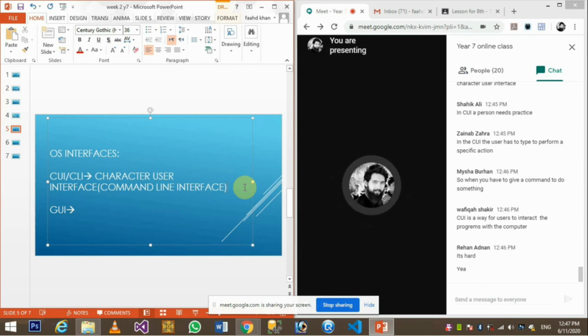If you wanted to do any specific thing, we had a command for it. Anything which we needed to perform, we had a different command for it, and we needed to write that command to the computer system, then it would work. Have you all used the DOS box or QBasic or something?